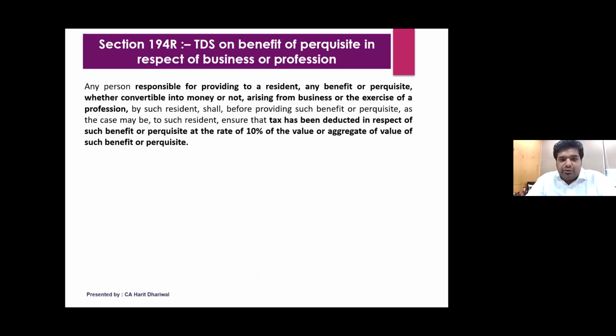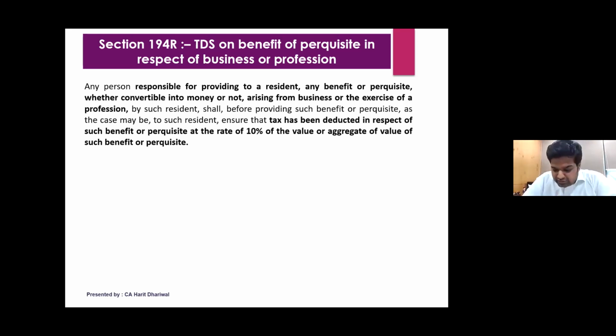Any person responsible for providing to a resident any benefit or perquisite, whether convertible into money or not, arising from business or the exercise of a profession by such resident, shall, before providing such benefit or perquisite, the word is before providing such benefit, as the case may be, to such resident, ensure that tax has been deducted in respect of such benefit at the rate of 10% of the value or aggregate of value of such benefit or perquisite. So they talk about the benefit and perquisite.